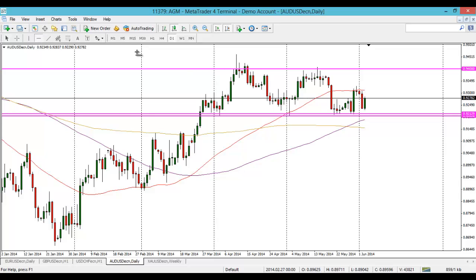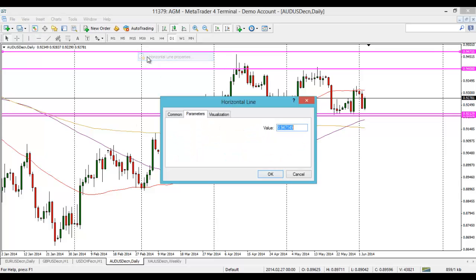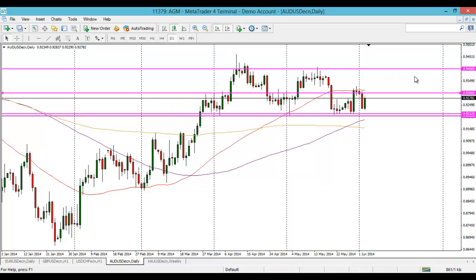But the easier thing to do is just look at it in terms of a round number and just call it the 0.93s. That's the easier way to look at it, I think.